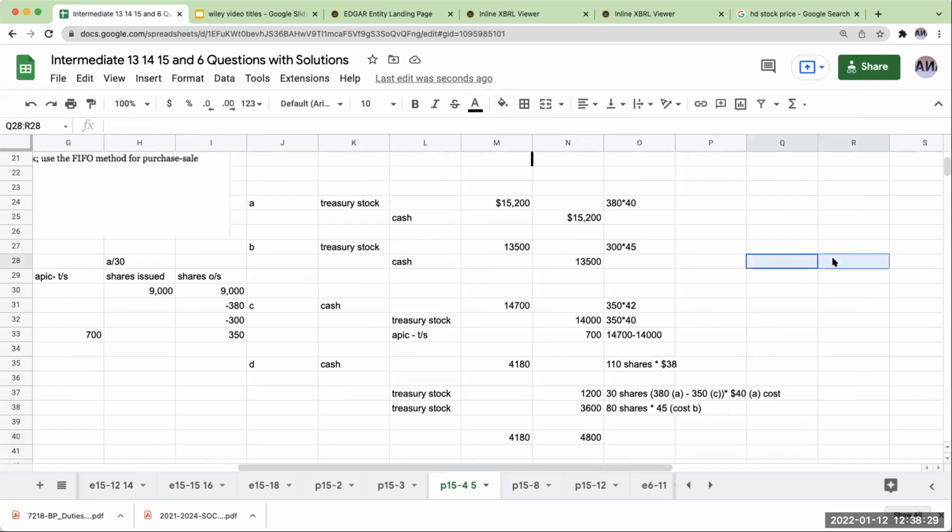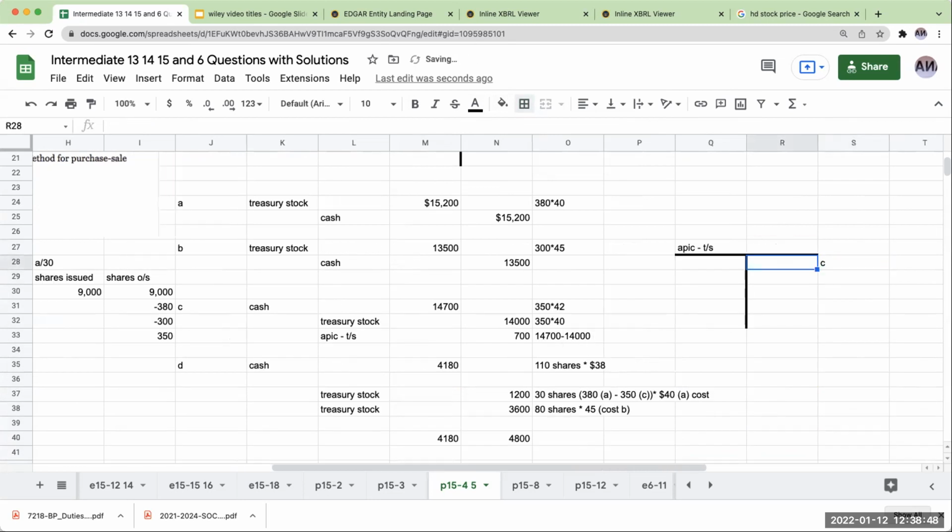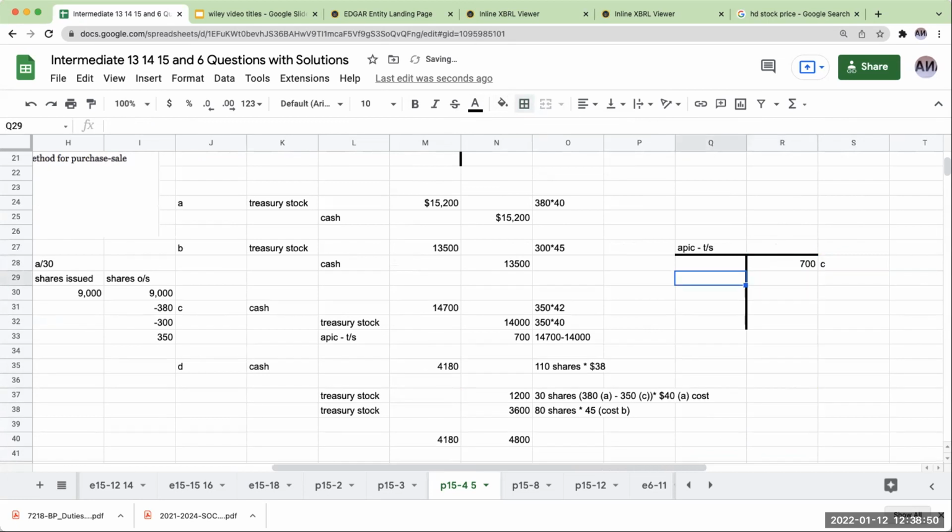So when I look over here at my T account, the way I handle losses is basically, when I sold, I know I'm going to need a debit to balance this out. The way I'm going to handle losses is I'm going to go over here to additional paid in capital treasury stock. Additional paid in capital treasury stock from transaction C had a balance of 700.